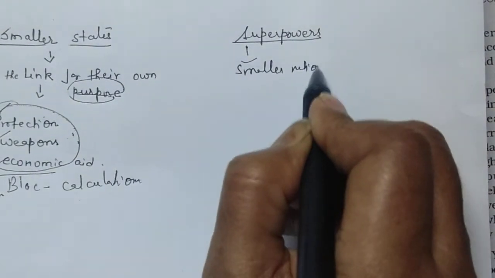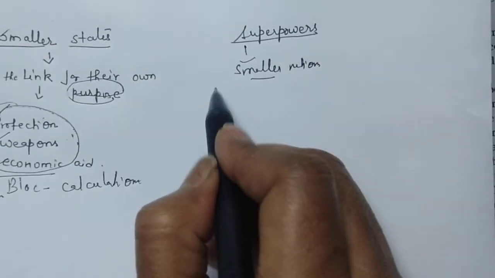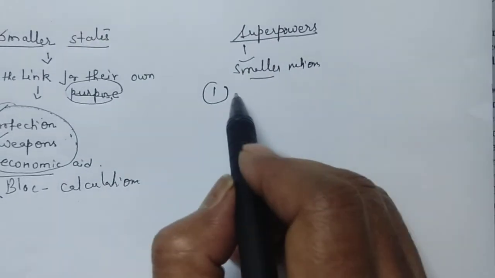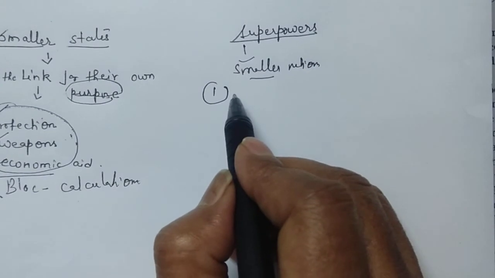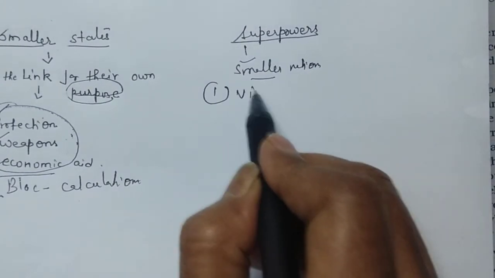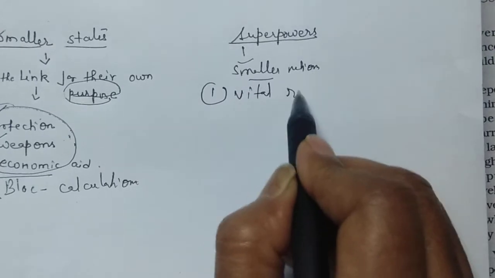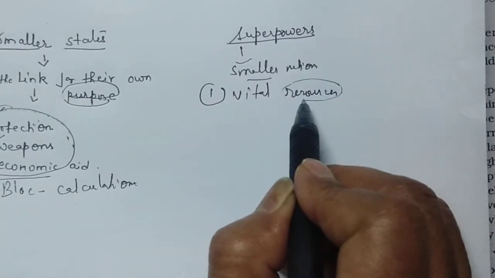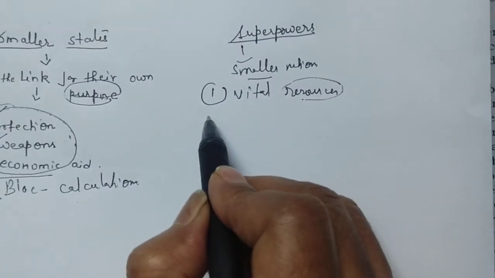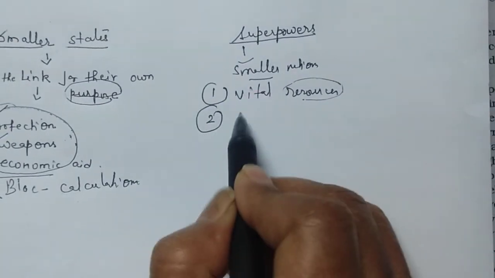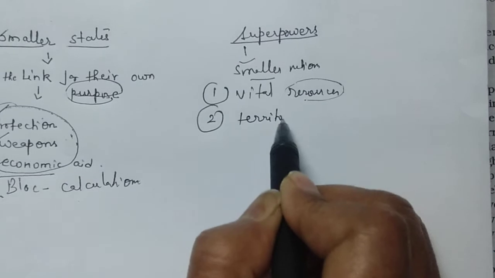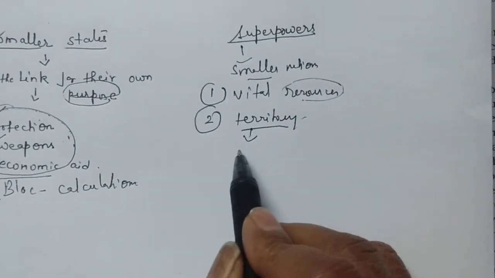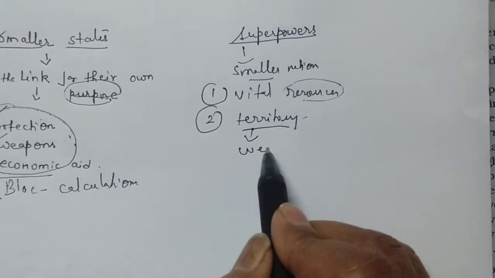Now the next question is, why were superpowers interested in having an alliance with smaller nations? There also lies a number of reasons. Number one, if they had a lot of smaller nations with them as allies, they were sure of getting vital resources. All the resources of those smaller countries could be used by these superpowers. Second, they would get territory, which is very important. The territory of smaller countries would be used by these superpowers for their weapons.